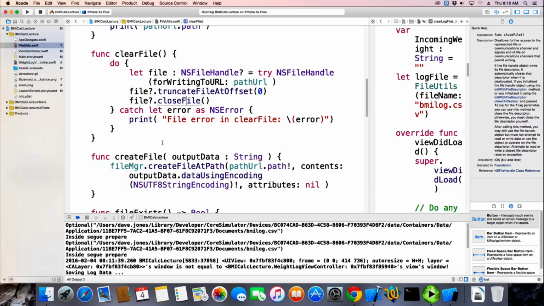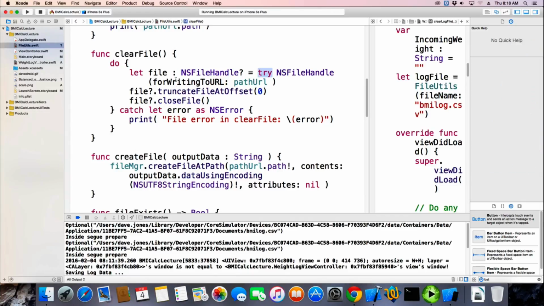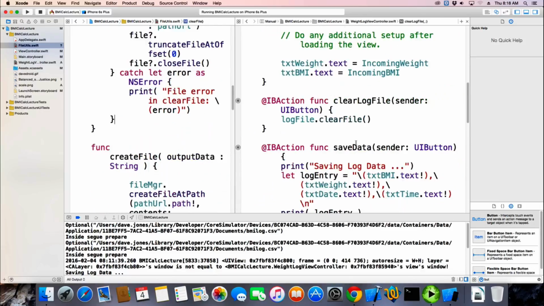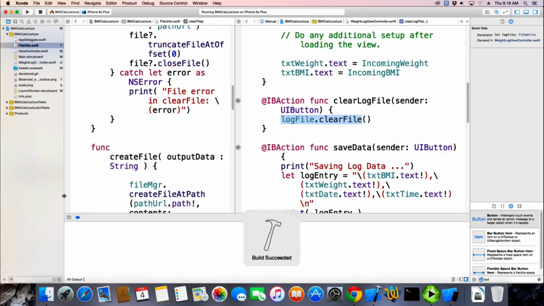All right, so that's our try catch more or less with the try embedded here, which is strange for me to write. I have to look that up all the time. It just doesn't flow like the other languages. I don't know. Pretty painless though. Yeah, it's not too bad. So now my clear file is called from my button over here, and everything's happy. So let's go clear it out.